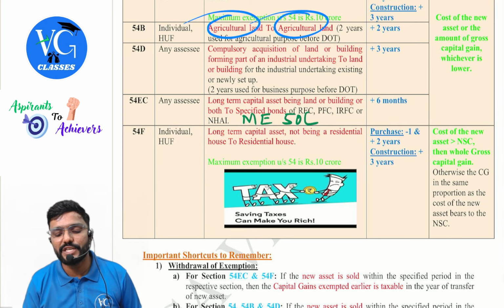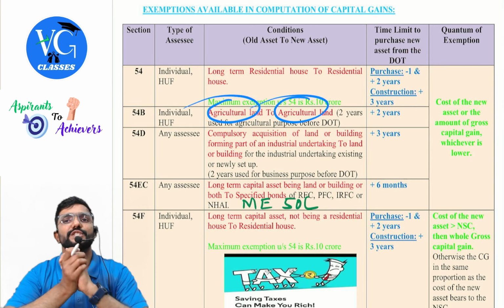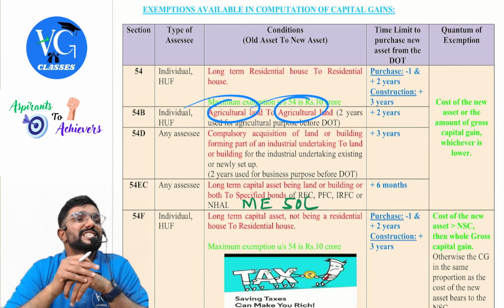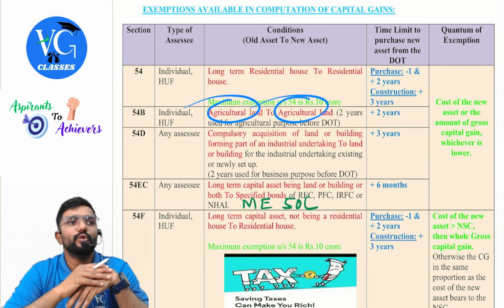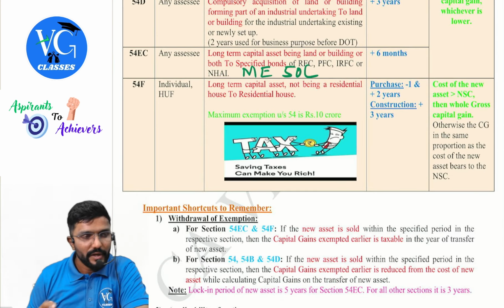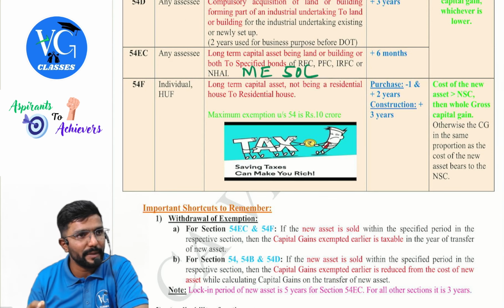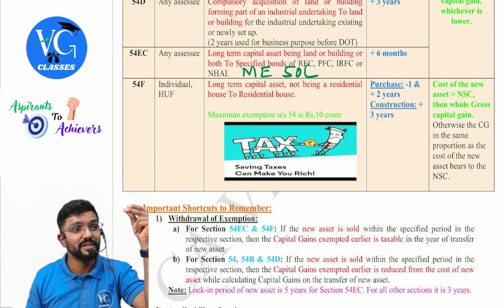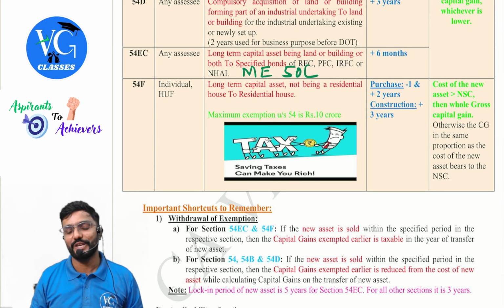Under all these sections, what is the amount of exemption? The cost of new asset or the gross gain, whichever is lower. Then 54F is applicable for individual and HUF, where the asset transferred is a long-term capital asset, not being a residential house. What you have sold is not a residential house, but the new asset you are purchasing is a residential house.